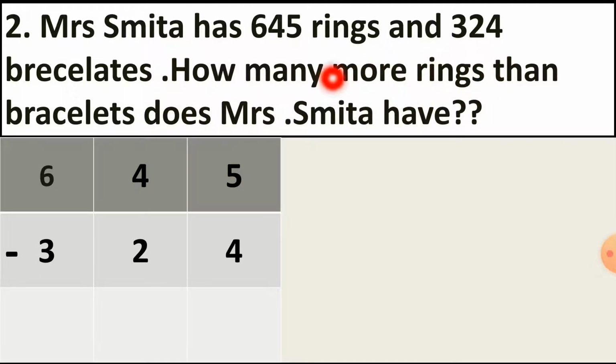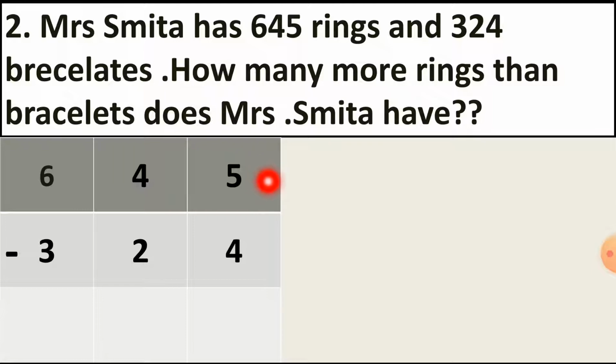Then how many bracelets are there? 324 bracelets. So I write 324 bracelets. And the question is: how many more rings, because rings are more and bracelets are fewer. How many more rings than bracelets does Mrs. Smita have? So we have to subtract the bracelet number from the ring number. Then we will find how many rings are more than bracelets.